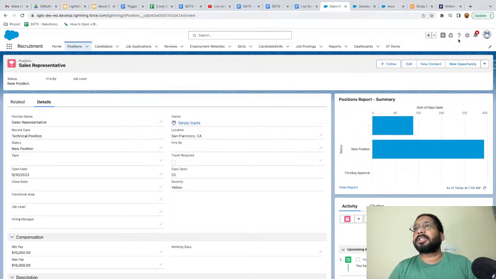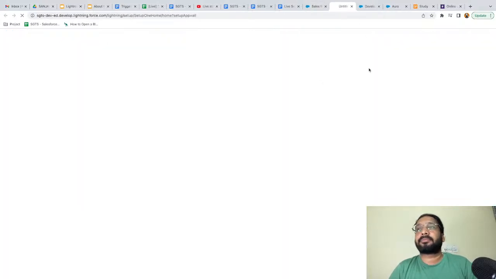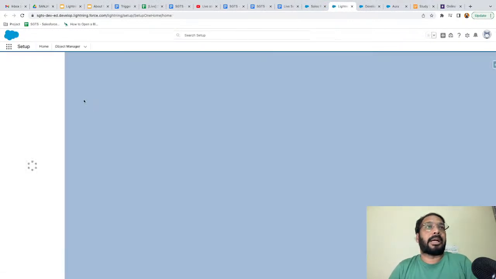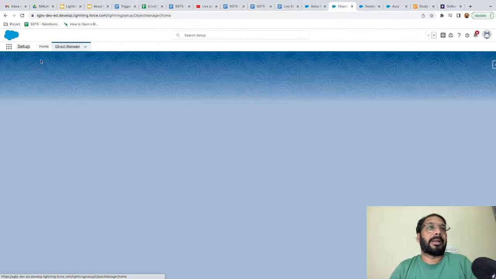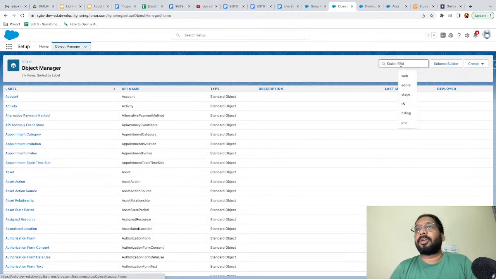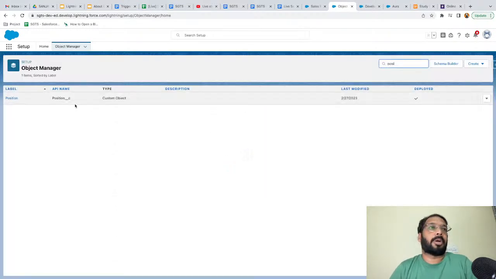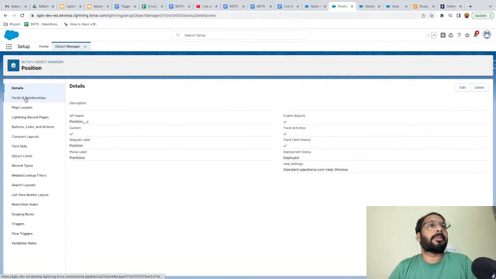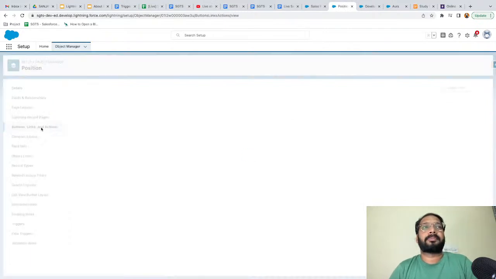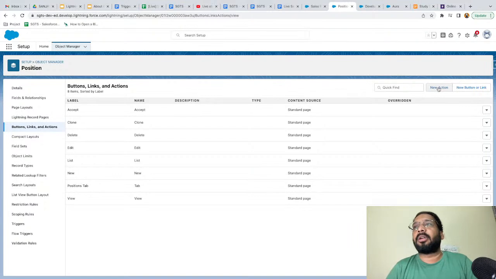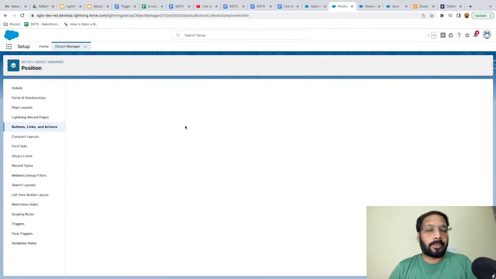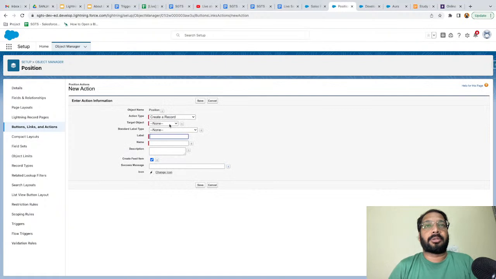For that you just need to open Setup, and under Setup I will search for Object Manager. Then here I'm going to open the Position object. You can pick any object, then click on Buttons, Links, and Actions, then click on New Action on the top right corner. From here you will be able to link your Lightning component with your action.